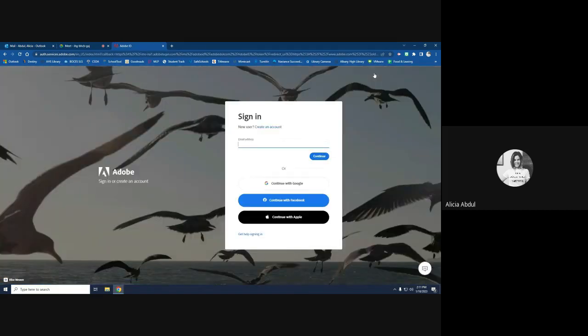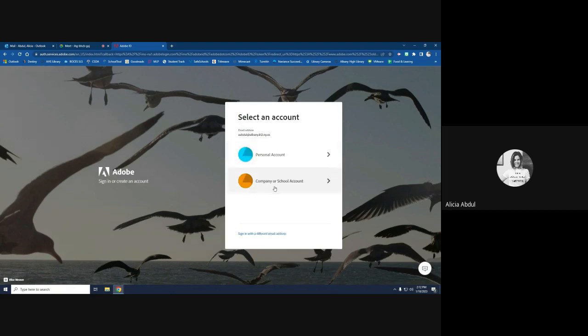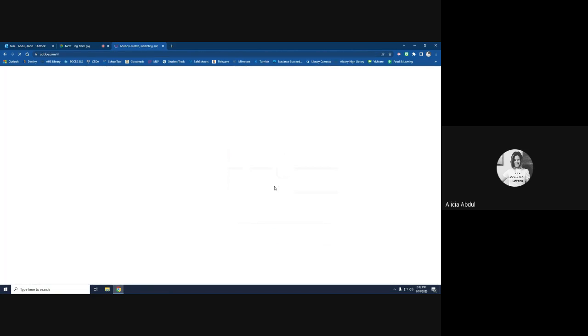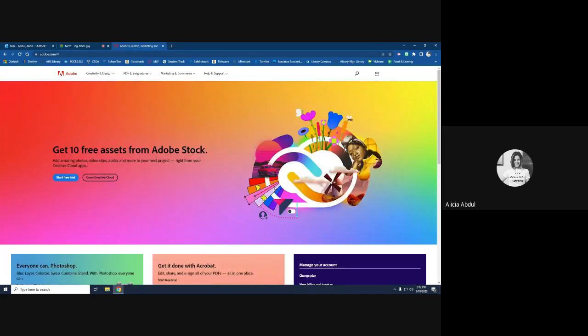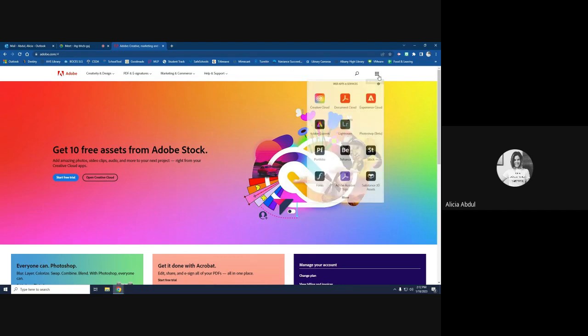Once you're in the sign-in, this is where you're going to put your student account. Mine obviously is my first initial last name. You have your alphanumeric at albany.k12.ny.us, and you are going to hit the continue button. You are going to choose company or school account because the district has an account, and you're going to get to this screen. You can use the waffle on this side in order to get to Adobe Express.